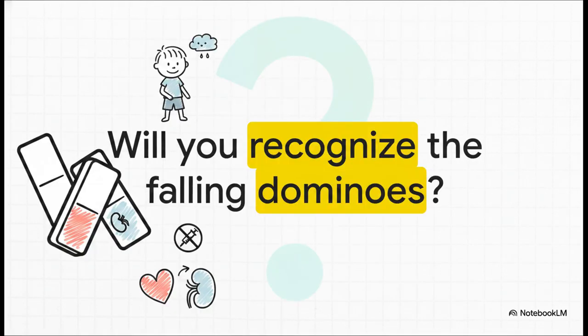So to wrap up our explainer today, I'll leave you with this scenario. If a child arrives in your care seemingly recovering from a nasty GI bug with bloody diarrhea a week ago, but today they look unusually pale, they have unexplained bruising, and their parents mention they aren't urinating much, will you recognize the dominoes falling? Will you immediately look for that classic triad? Hold off on the antibiotics, and jump right into action to protect their kidneys and their heart? By understanding the exact pathophysiology we covered today, I'd say you'll be more than ready.